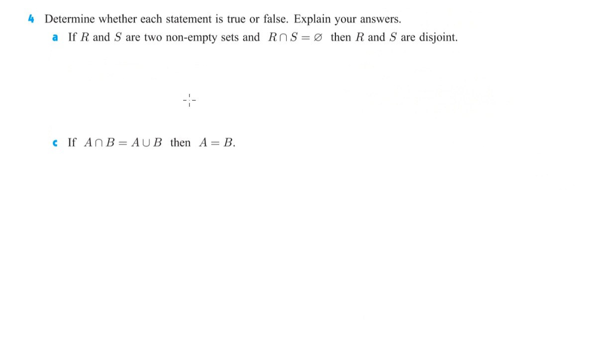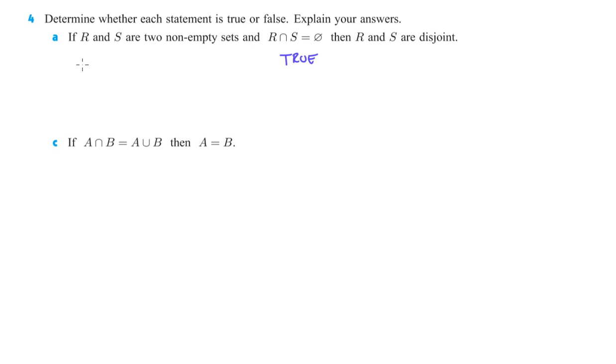Okay, let's take a look at number 4. Determine whether each statement is true or false. Explain your answers. If R and S are two non-empty sets, so that means that they actually have some elements in them, and R intersect S is the empty set, then R and S are disjoint. That would be true for sure, right?